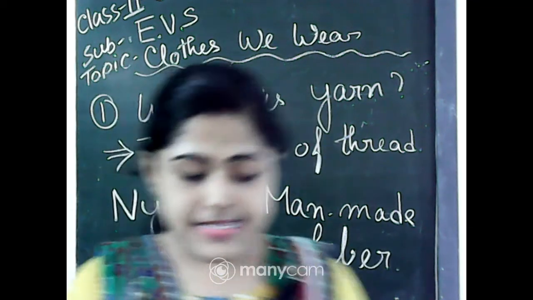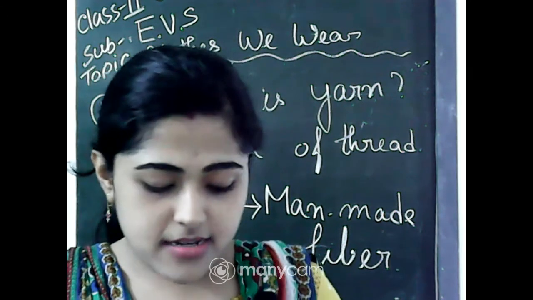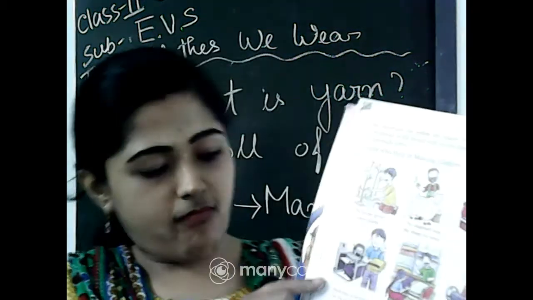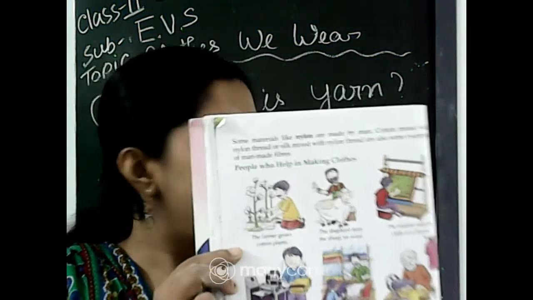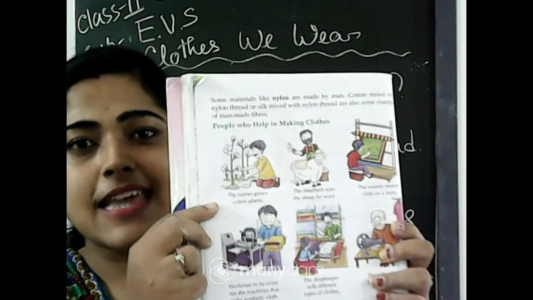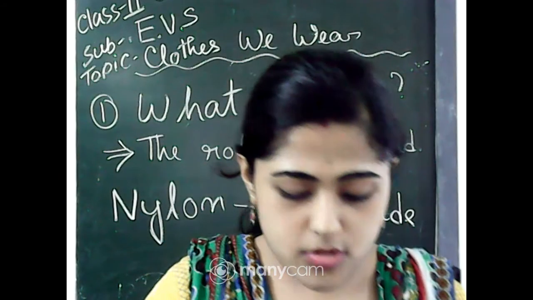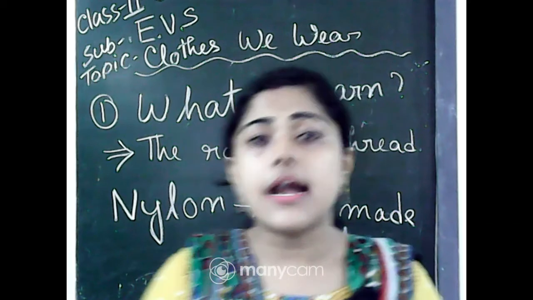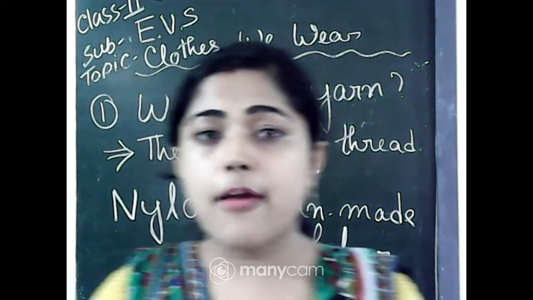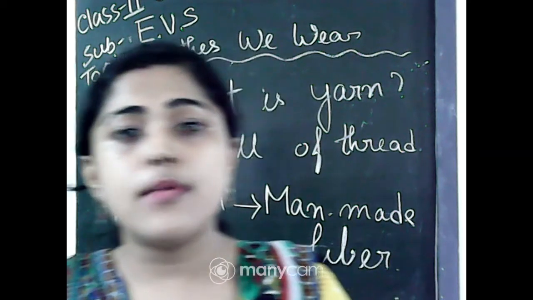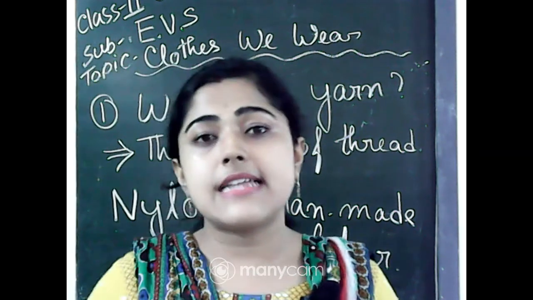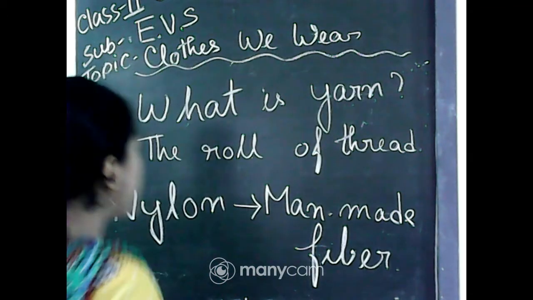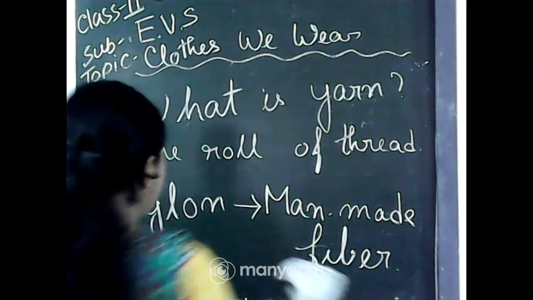So the first one you can see at page number 28. At page number 28 you can see the farmer grows cotton plants. We already learnt about the cotton plants. We get cotton from cotton plants and some people work on it as this is their job. Those people we call farmer.